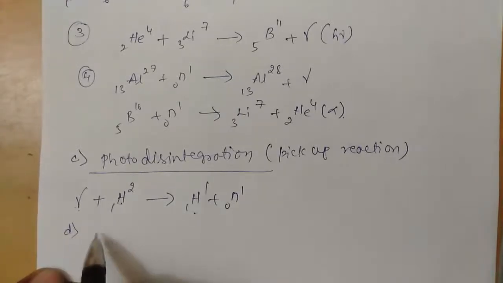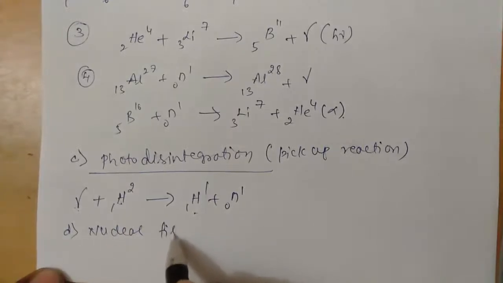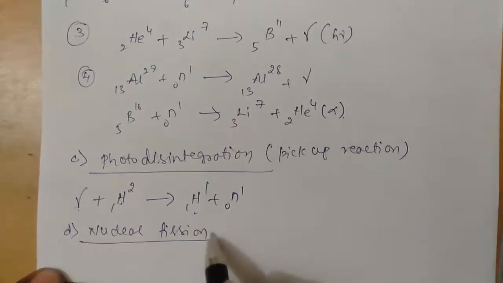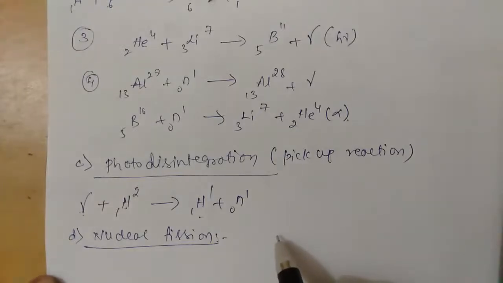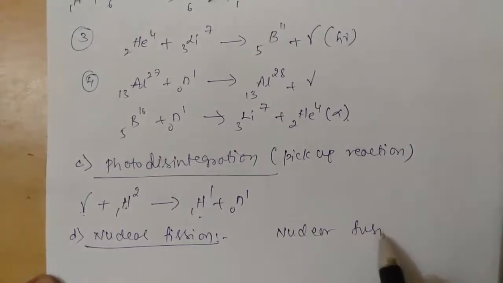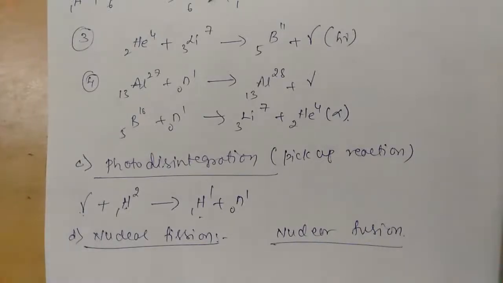The next nuclear reaction is the nuclear fission reaction. We are very well acquainted with it: the splitting up of a heavy nucleus into two or more lighter nuclei with the emission of neutrons and energy is what we call a nuclear fission reaction. The next type of nuclear reaction is the nuclear fusion reaction, where lighter nuclei combine to form heavier nuclei. It is the reverse process of the fission reaction.